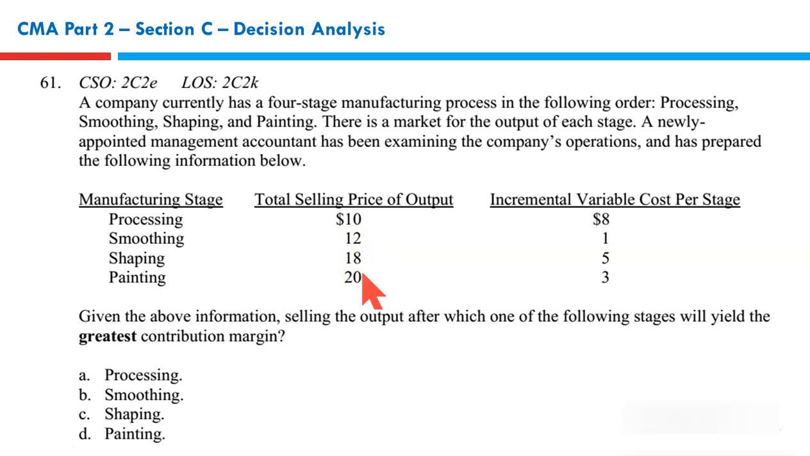So at what point should we sell? Should we process further or not? It's a marginal analysis: incremental cost versus incremental revenue, marginal cost per unit versus marginal revenue. Decisions are made at margins. So at which of these stages should we sell so as to maximize our profit or contribution? Given the above information, selling output after which of the following stages will yield the greatest contribution margin? Now, we have to see things very closely. If we sell at this stage, our incremental benefit is 10, cost is 8, so you can see the net benefit is plus 2.